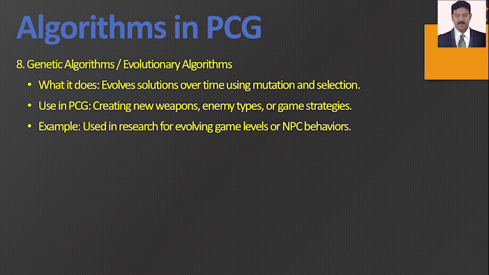Next, we can see about genetic algorithms, or evolutionary algorithms. They evolve solutions over time using mutation and selection. In PCG, they create new weapons, enemy types, or game strategies. It is useful for research in evolving game levels or NPC behaviors.